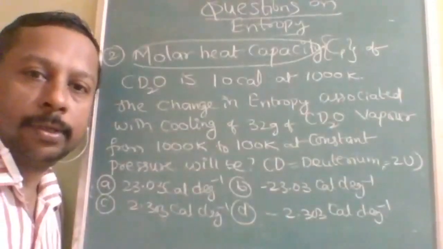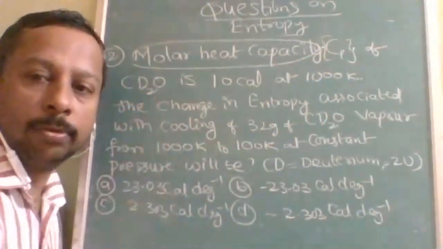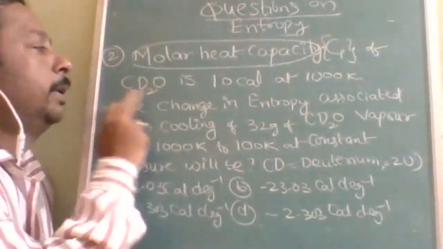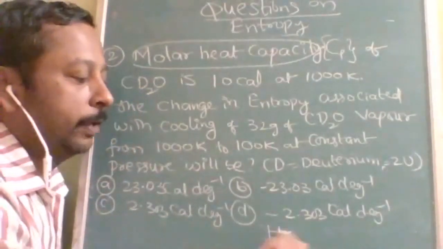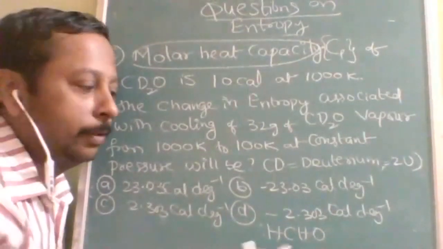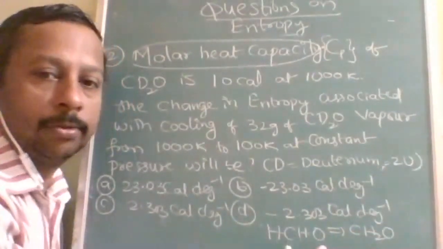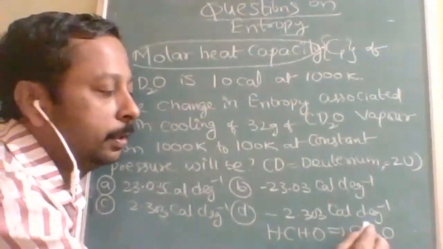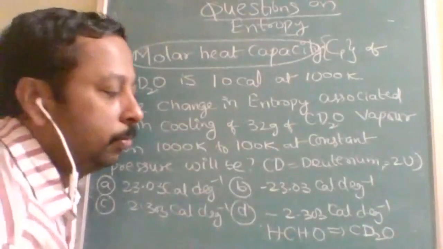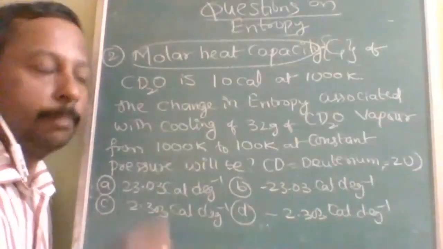Okay, here is another question. The molar heat capacity Cp is given for CD2O. What does CD2O mean? It is actually formaldehyde. If I write HCHO, everybody can understand and there is no puzzle in the question. So first he wrote it as CH2O, HCHO is formaldehyde, and then replaced it with deuterium, giving CD2O. So CD2O is not a new compound, the question is just made complicated.